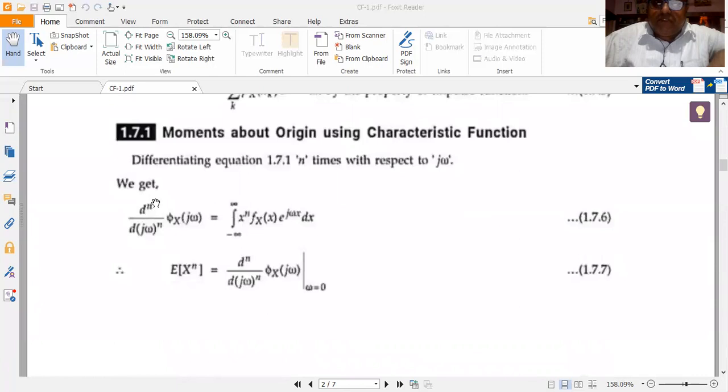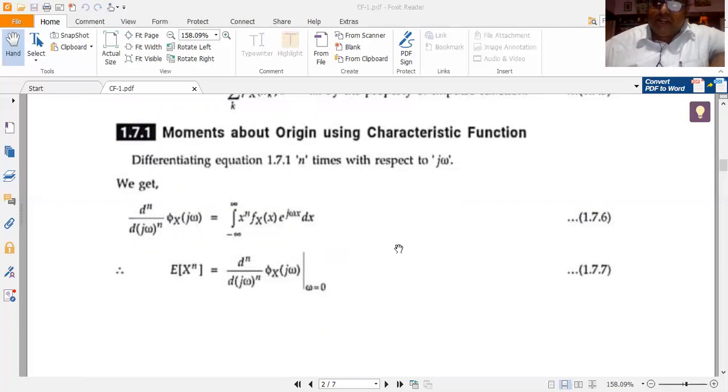The nth derivative, d to the power of n by d of j omega to the power of n, of phi x of j omega is simply given by integral minus infinity to plus infinity x to the power of n fx of x into e to the power of j omega x dx. Then the expected value of x to the power of n is simply given by the nth derivative of phi x of j omega with respect to j omega at omega is equal to 0. Let me repeat this.